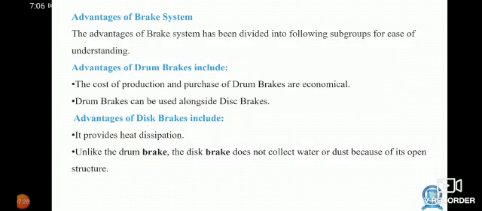Advantage of the brake drum. The advantages of brake drum have been divided into the following subgroups for ease of understanding. Advantages of the brake drum include that the cost of production and purchase of drum brake is economical. Drum brake can be used to lock sides or disc brakes. Advantage of disc brakes: it provides better heat distribution. Unlike the drum brake, the disc brake does not collect water or dust because of the open structure.